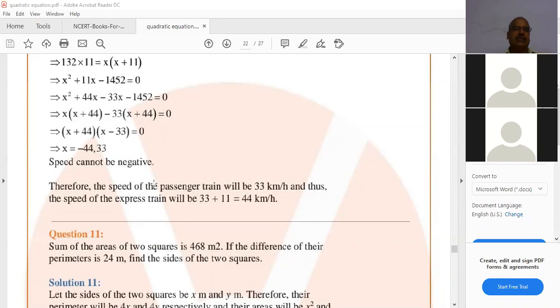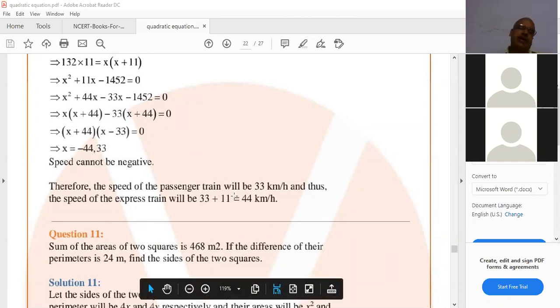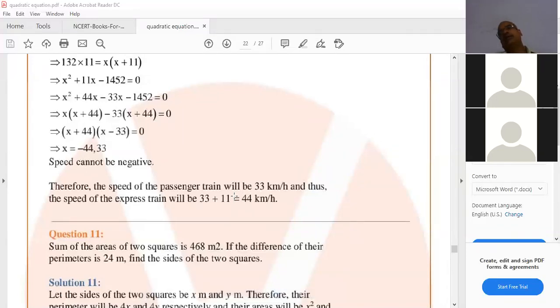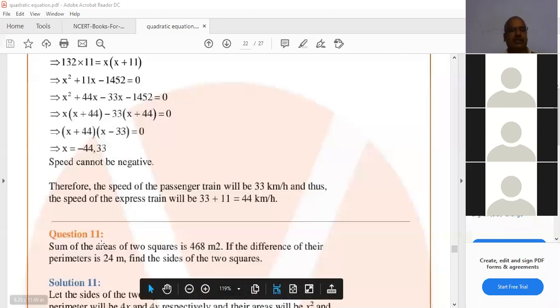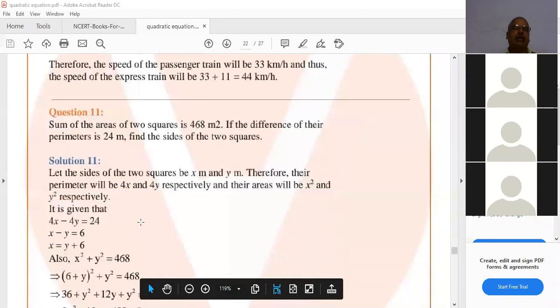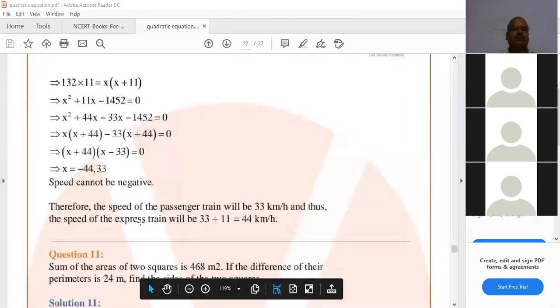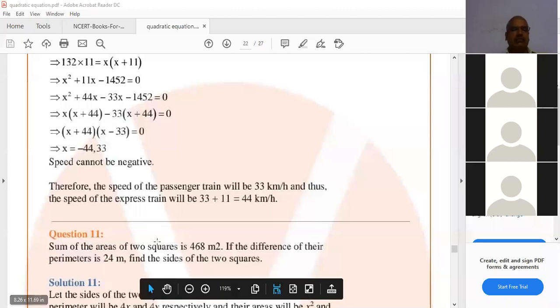The first condition is that the sum of the areas of two squares is 468. Area of a square formula? Side square, good. Area of a square is side square. Hence the area of one square is x square, and the area of the other square is y square. Sum means x square plus y square equal to 468.